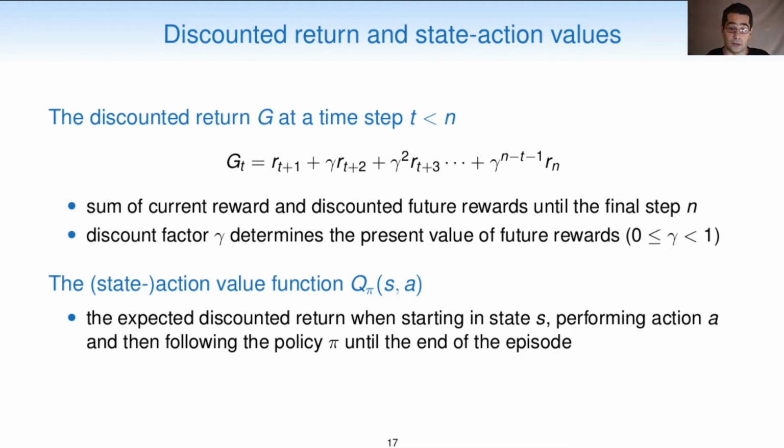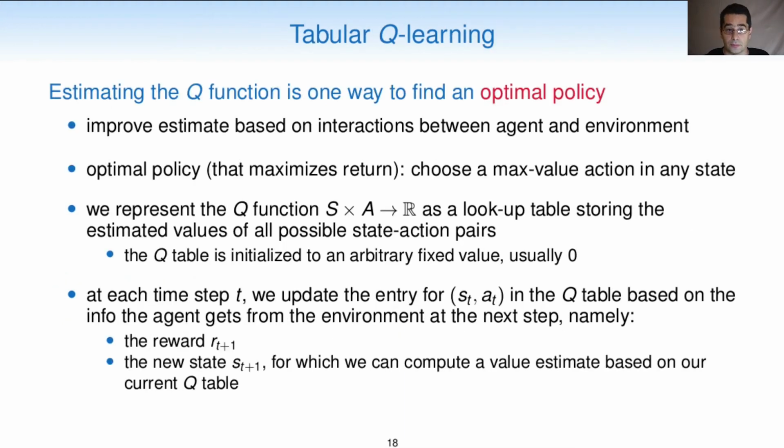The state action value function q sub pi, or simply the action value function q, provides the expected discounted return when starting in state S, performing action A, and then following the policy pi until the end of the episode. We can improve our estimate of the Q function based on interactions between the agent and the environment. And an optimal policy, which is a policy that maximizes return, is to choose a maximum value action in any given state. We represent the Q function in tabular Q-learning as a lookup table storing the estimated values of all possible state action pairs.